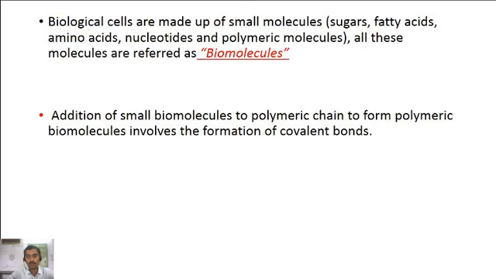That means covalent bonds are responsible for the formation of polymeric biomolecules.